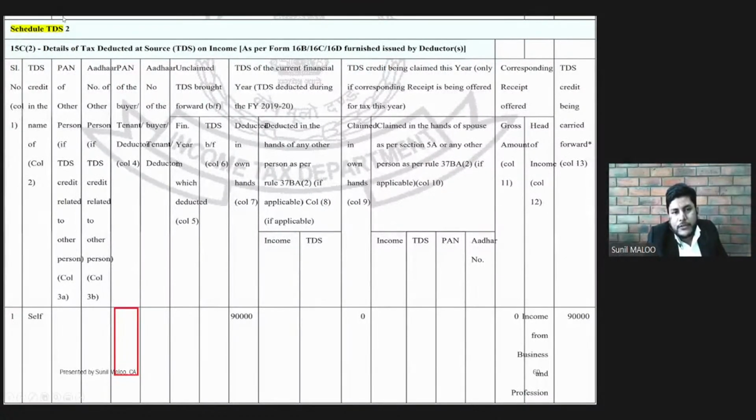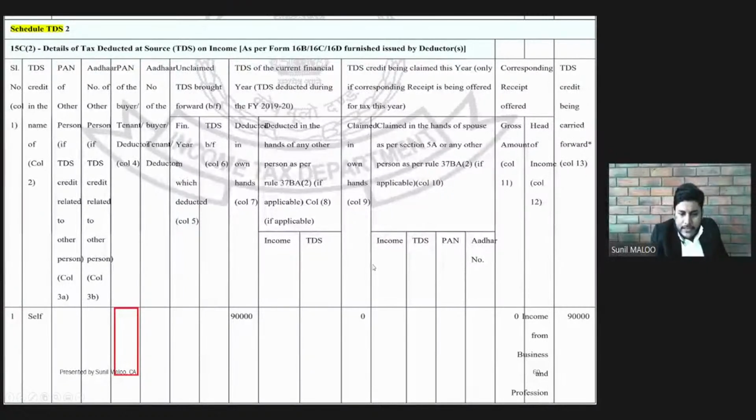This is the extract of the ITR form. In the ITR form, we have a Schedule TDS, which contains all the transactions, all the entries relating to the TDS claim. Here, I have taken an example. Entry number 1 for this particular PAN, the TDS deducted is 90,000. Correct? And in this column, TDS credit being claimed this year, we need to read this bracket very carefully: only if the corresponding receipt is being offered for tax this year.